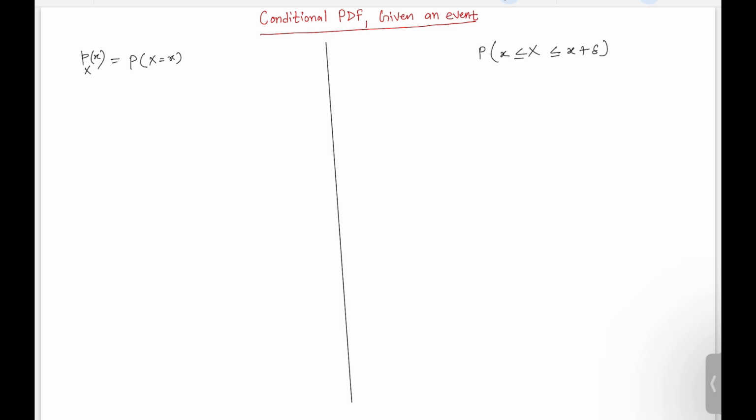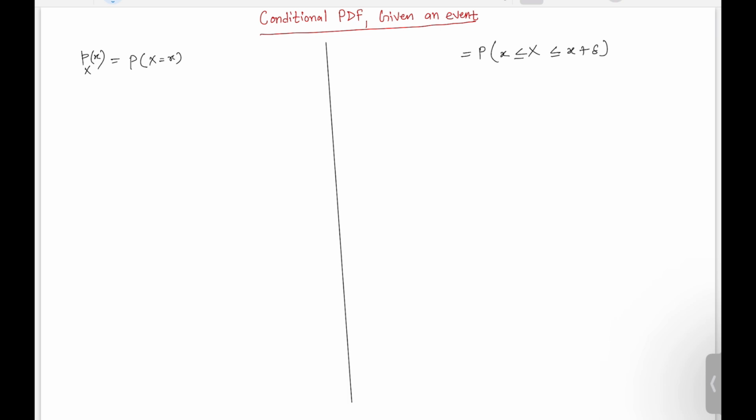So instead of talking about a certain point, we consider a certain range. So this is x, then let's say this delta is some small quantity, then this will be x plus delta. So we are finding the probability of this particular range, right?